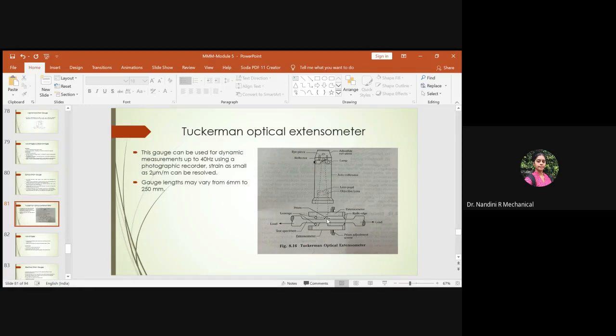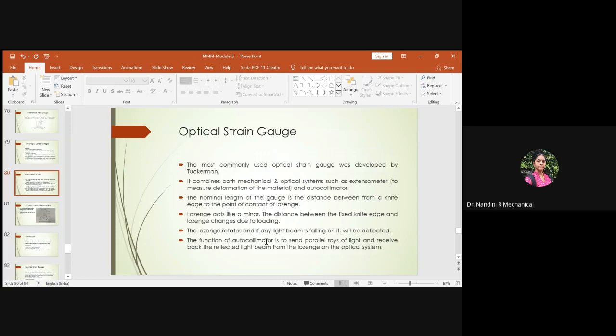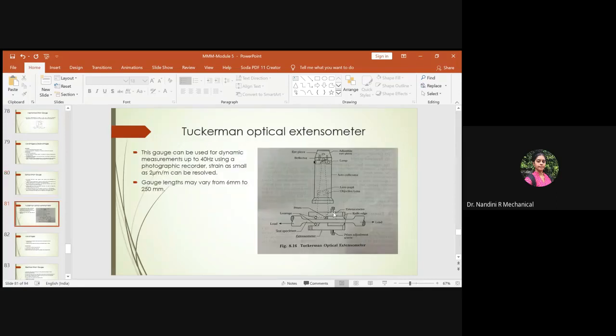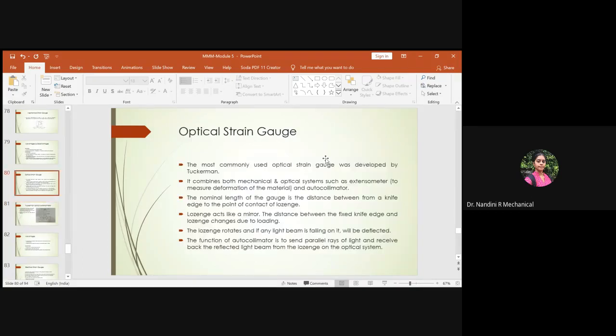So this deflection will then be transmitted to our autocollimator. The function of the autocollimator, you know very well, we have studied this already, is to send parallel rays of light and receive back the reflected light beam from the lozenge on the optical system. So you have two functions. One is to deflect the rays of light from the lozenge, and the other one is to send the parallel rays of light to the eyepiece. Okay, so these are the two functions of the autocollimator.